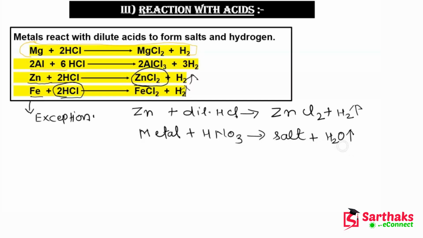Now sir, what is the reason for this? Because in general most of the metals react with acid and form salt and hydrogen gas, but what is the speciality of nitric acid, that it forms water instead of hydrogen? So guys, what happens is this HNO3 is basically a good oxidizing agent. It is a good oxidizing agent. Let me write it here.